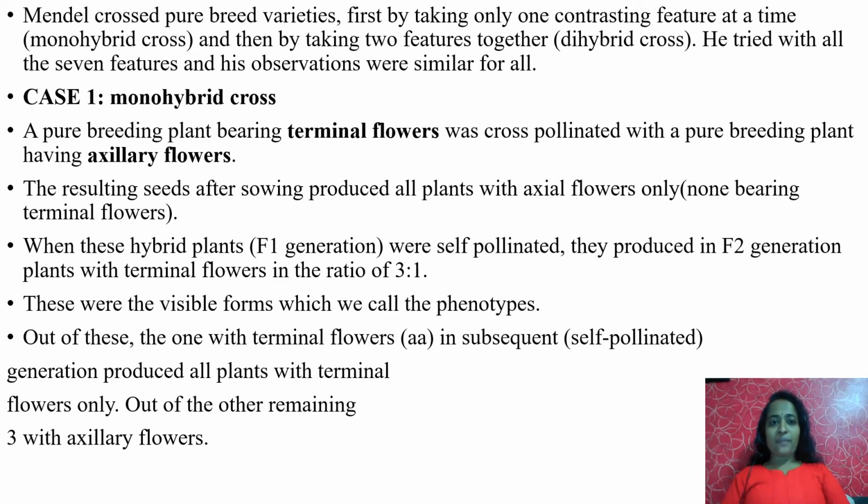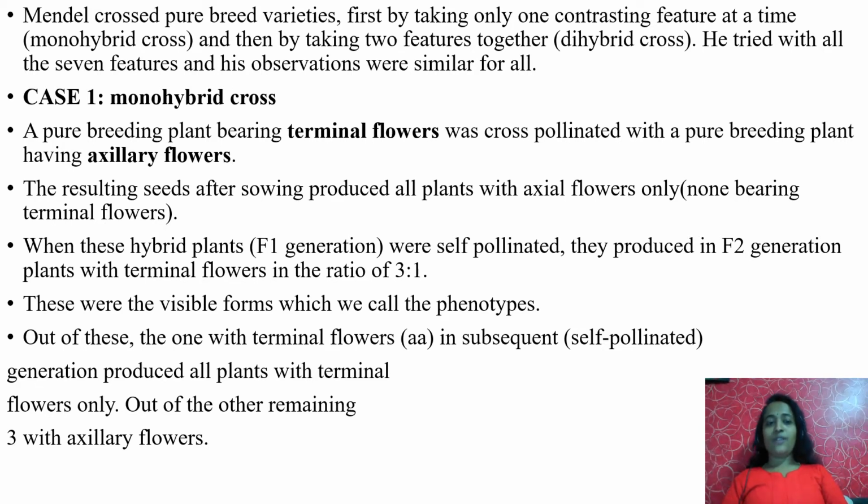A pure breeding plant bearing terminal flowers was cross-pollinated with a pure breeding plant having axillary flowers. First you should learn which one is dominant and which one is recessive. Here axillary flowers are dominant over terminal flowers. Which one is dominant? Axillary. So in the first generation he will get all axillary flowers.